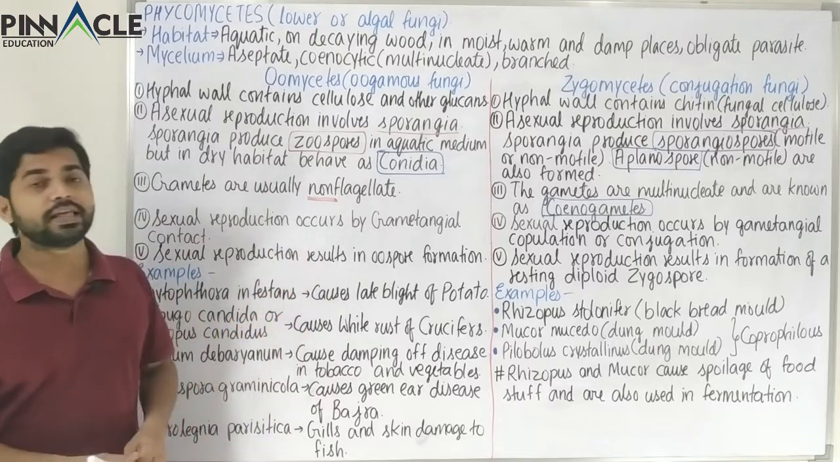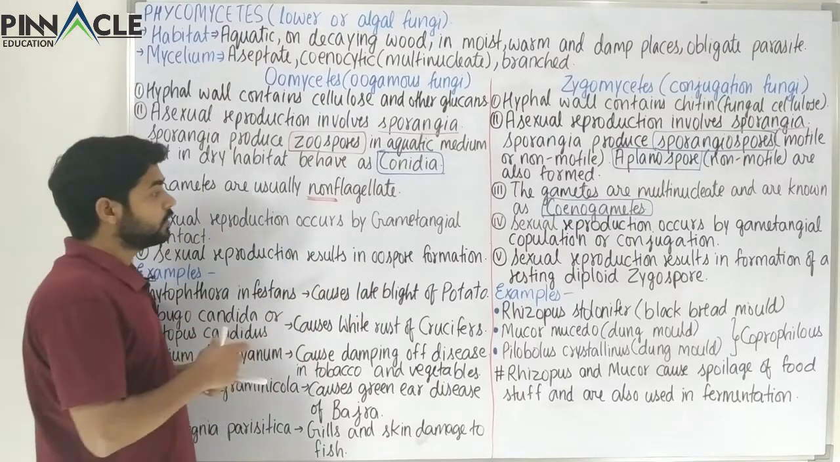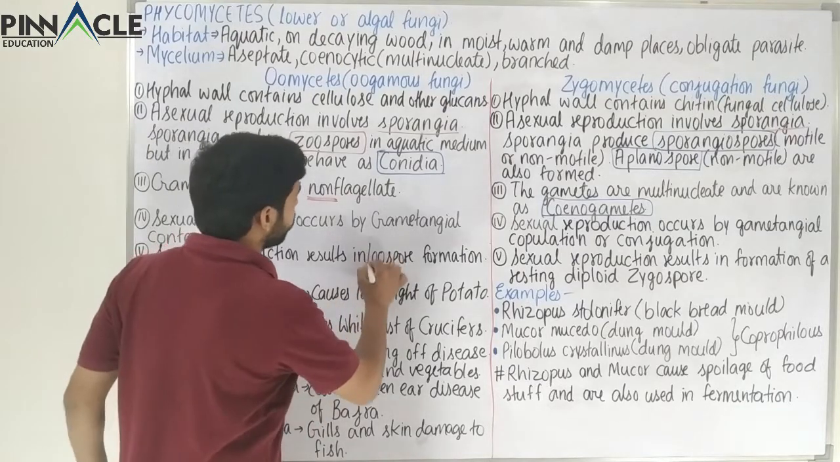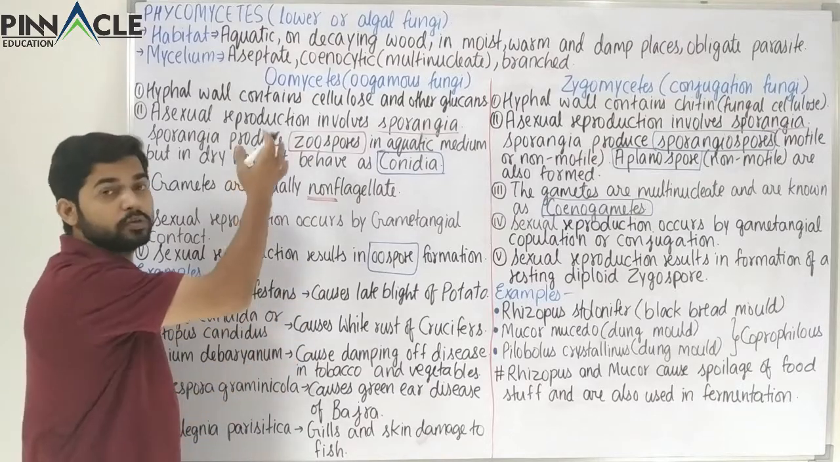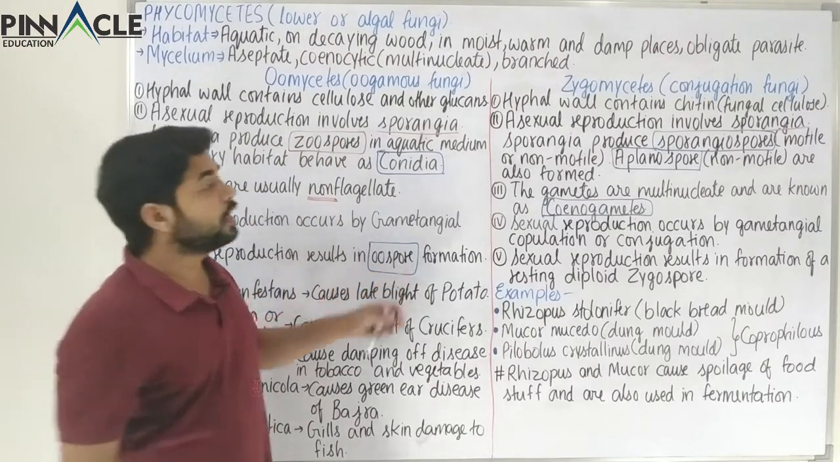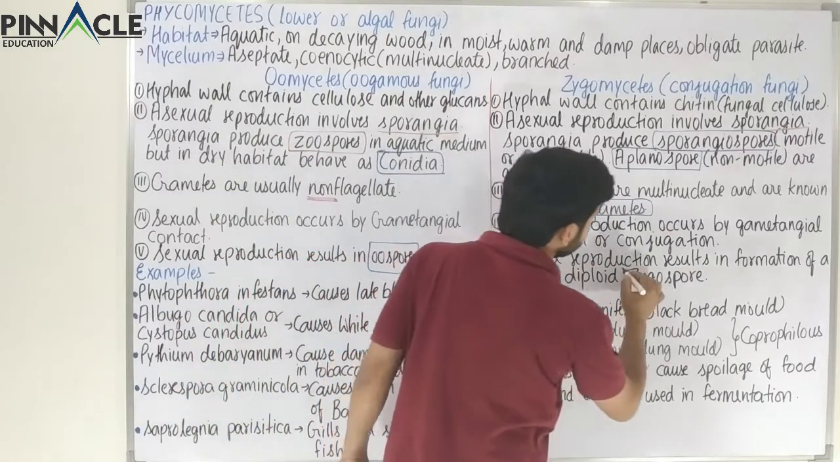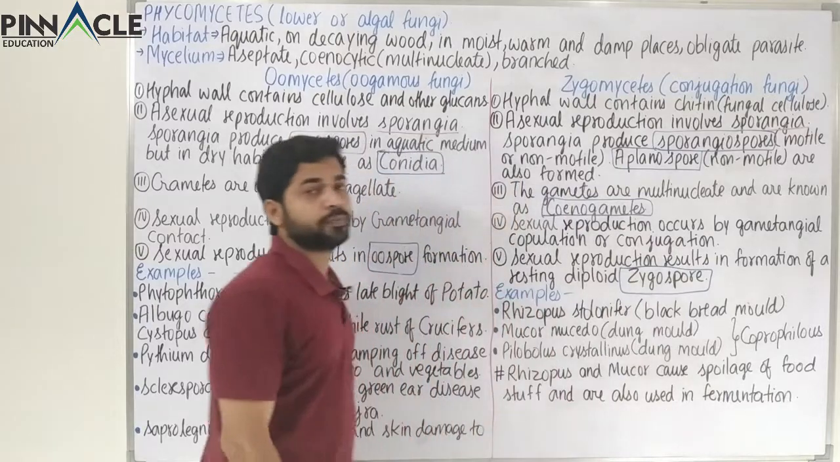Now we have another thing which we studied earlier. Here we have oospore formation and there we have zygospore formation. So the name of the category Oomycetes depends on the oospore, and the name of the Zygomycetes depends on the zygospore.